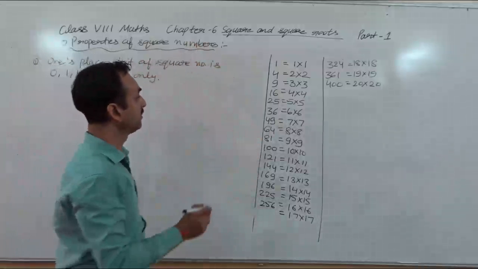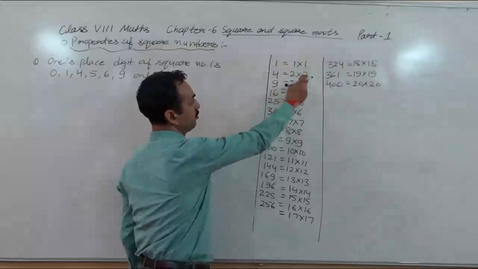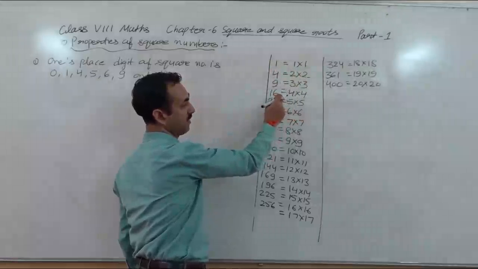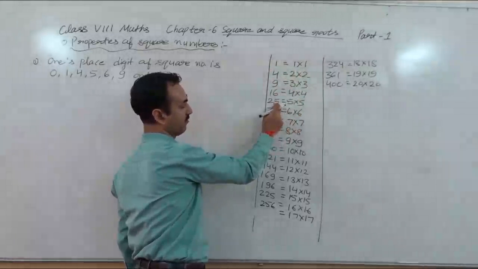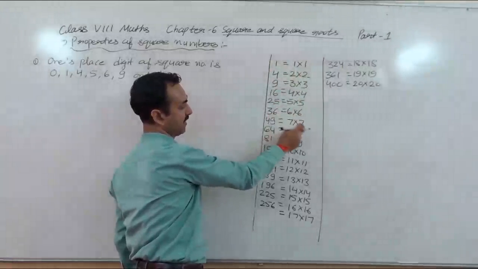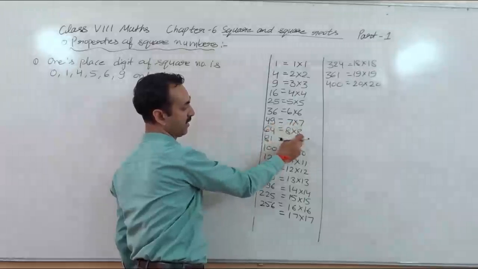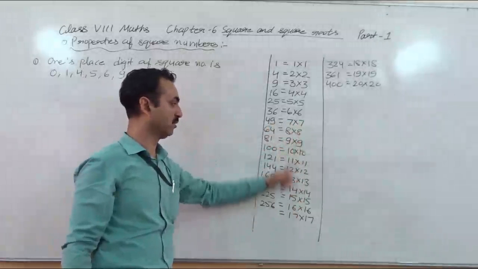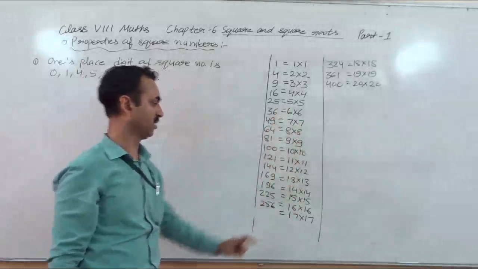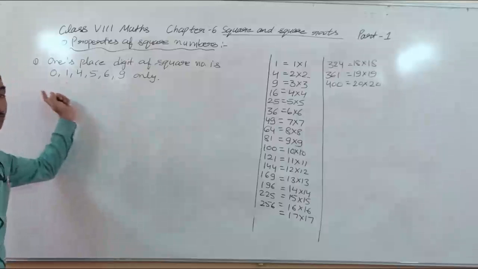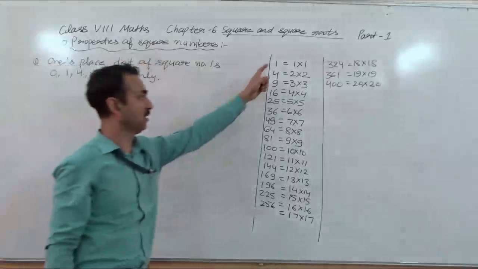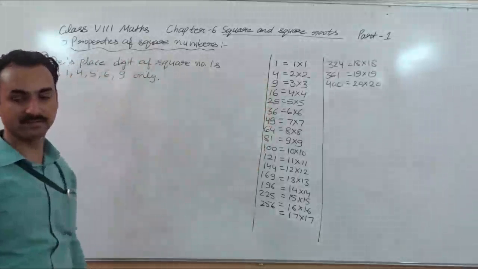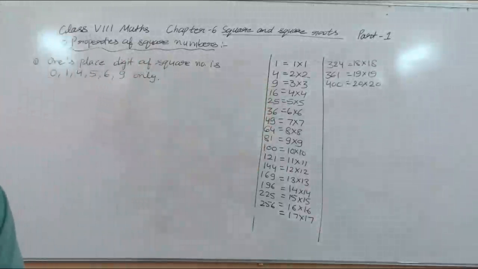Why? The concept is that 1 into 1 is 1, 2 into 2 is 4, 3 into 3 is 9, 4 into 4 is 16, so the ones place is 6. 5 into 5 is 25, 6 into 6 is 36, again 6. 7 into 7 is 49, 9 again. So it depends on the digit, which number you are multiplying with which number. This number will decide the ones place digit, and by observation, these are only 0, 1, 4, 5, 6, 9. Clear? Now the second property.